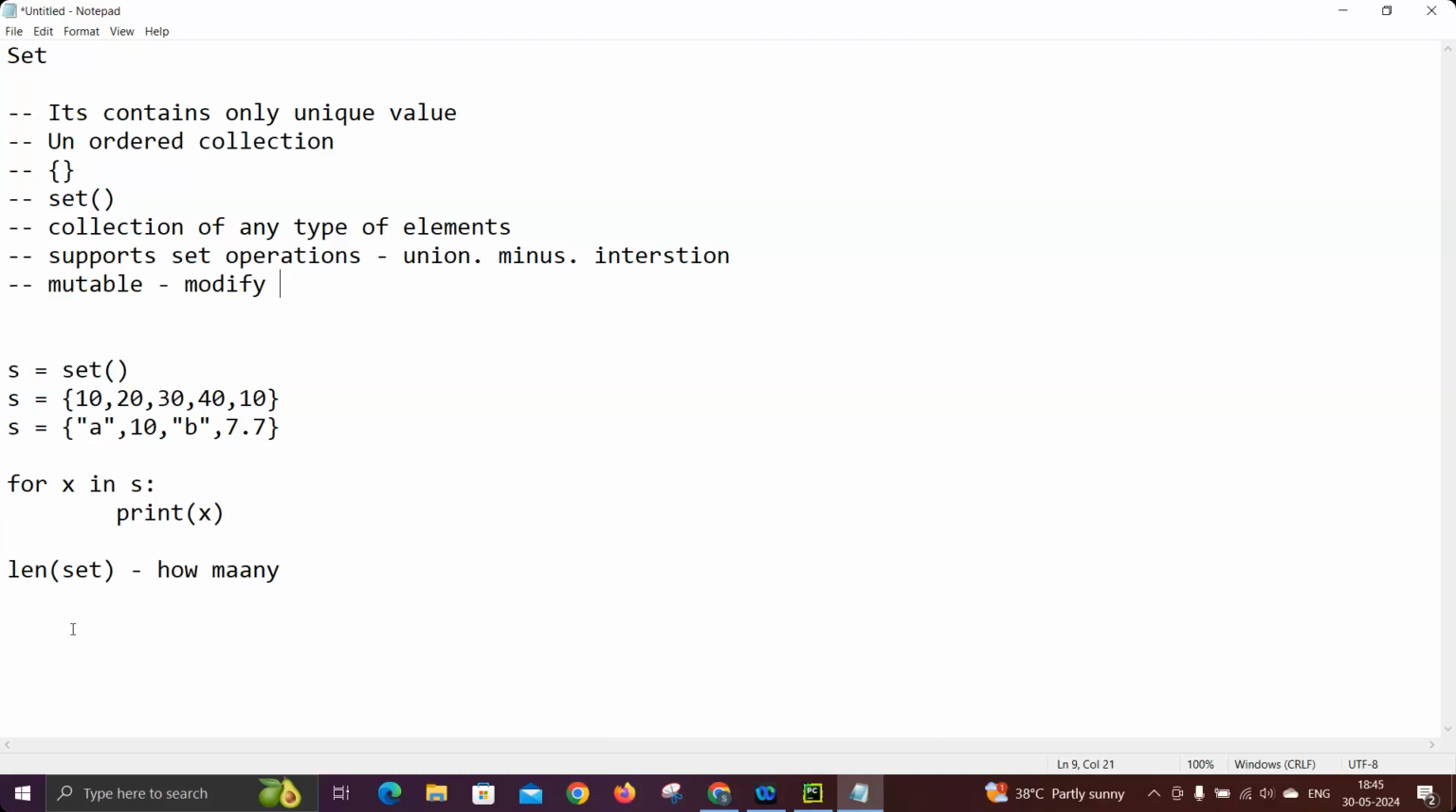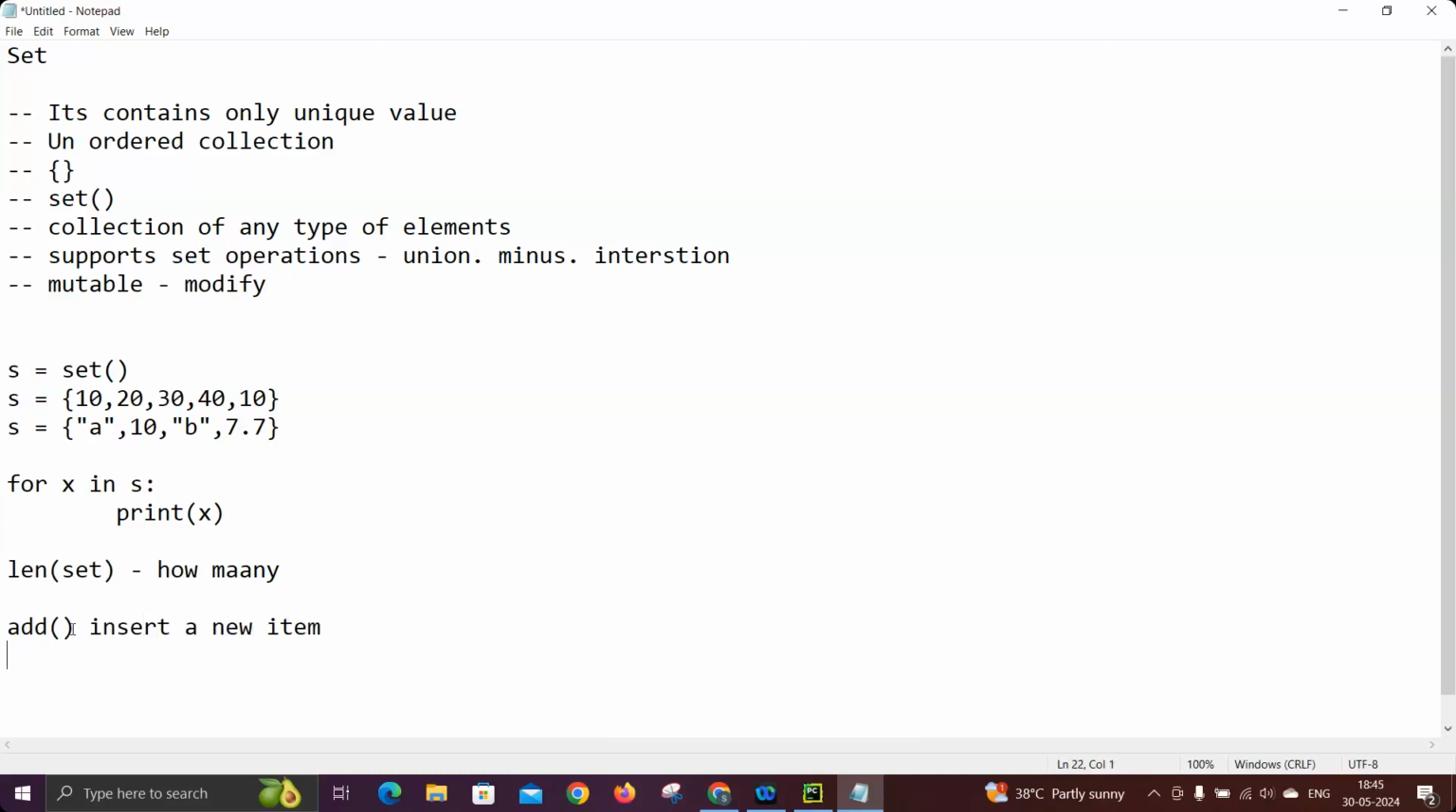And let's take the methods. The first method is add. If you remember, for a list we have the append method, which is used to add a new element to the list. But in the set, if you want to add something to the existing set, we can use the add method. So add is used to insert a new item.